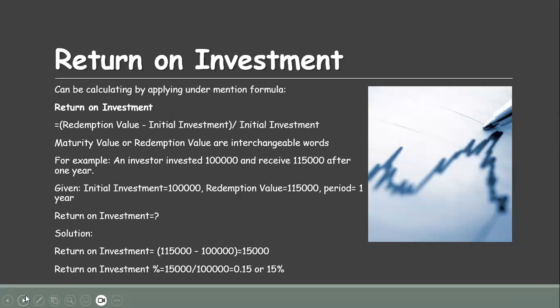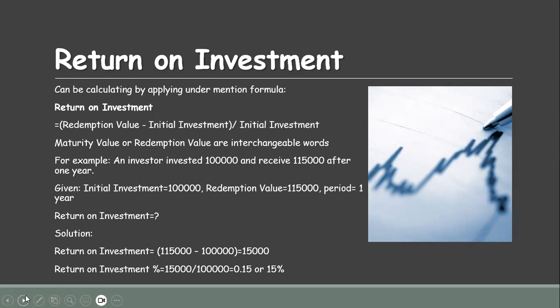Return on investment can be calculated by applying the undermentioned formula, that is equal to redemption value or the maturity value minus initial investment, divided by initial investment. Maturity value and redemption value are interchangeable words.